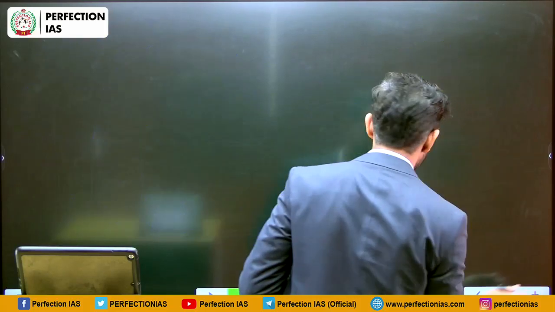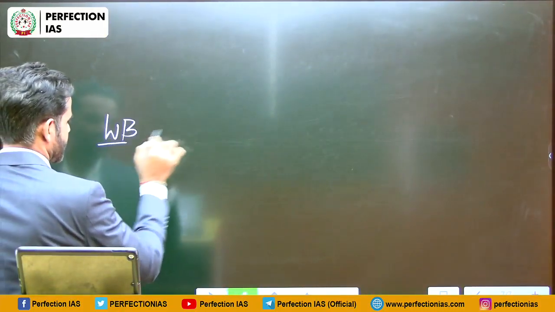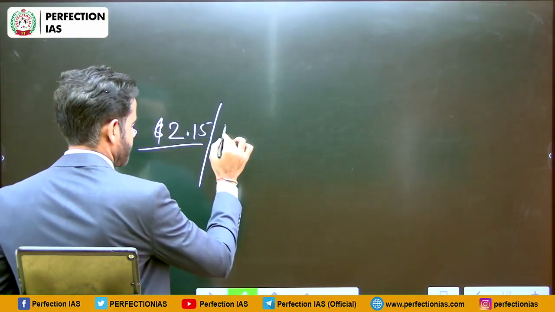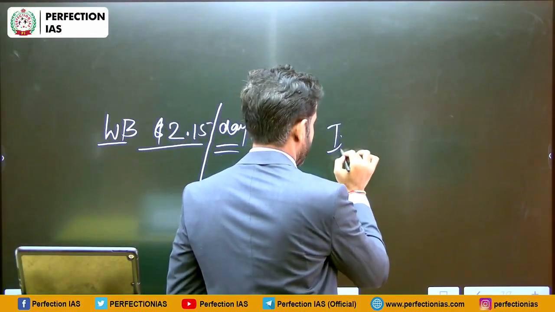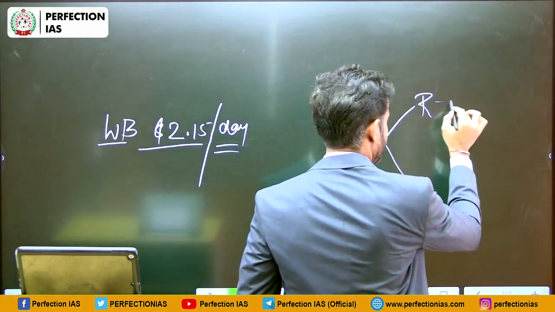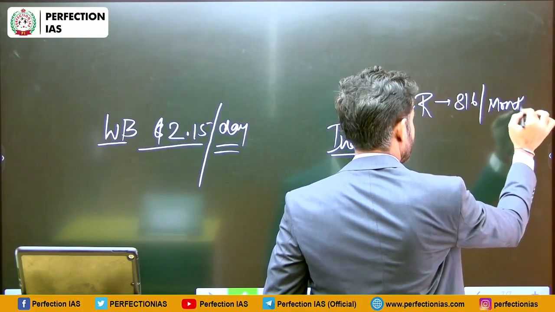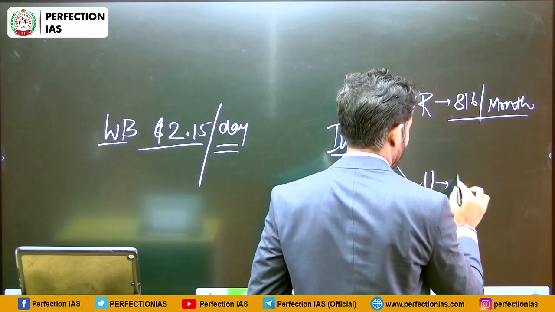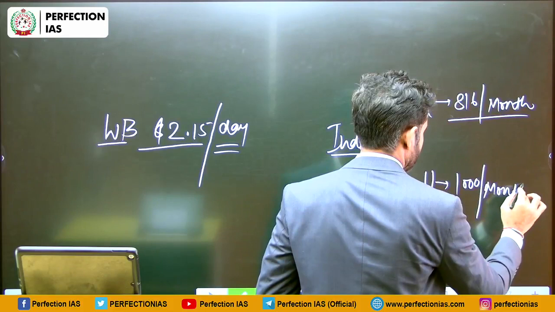So let me summarize it. As per World Bank, the most recent is $2.15 per person per day. On the other hand, in case of India, in rural area it is 816 rupees per month per person, and in case of urban areas, it is 1000 rupees per person per month.